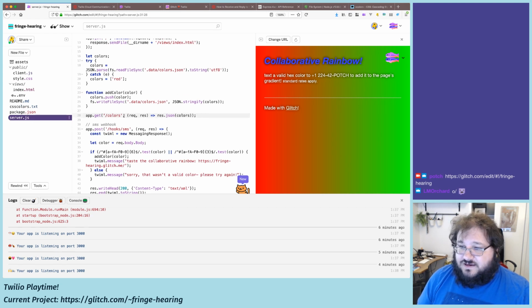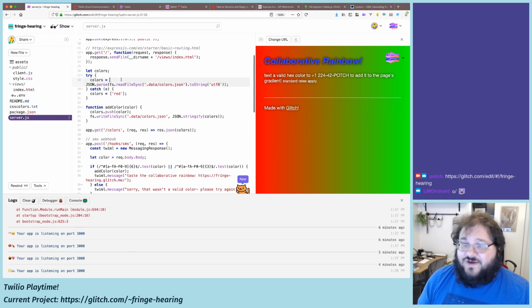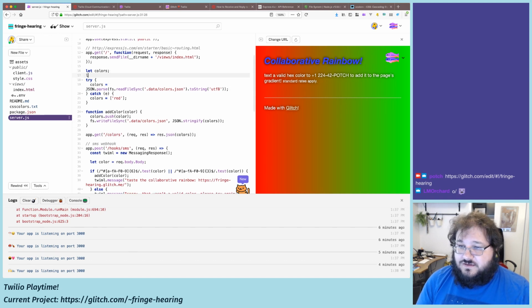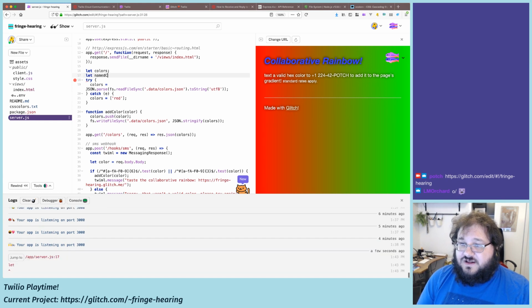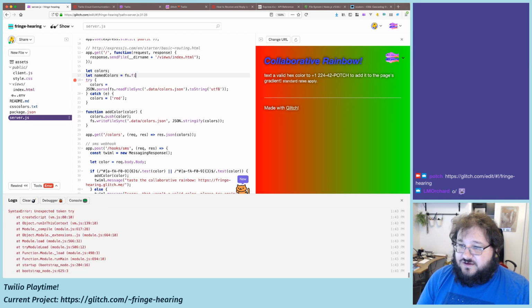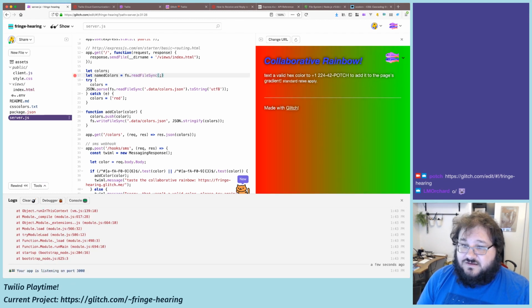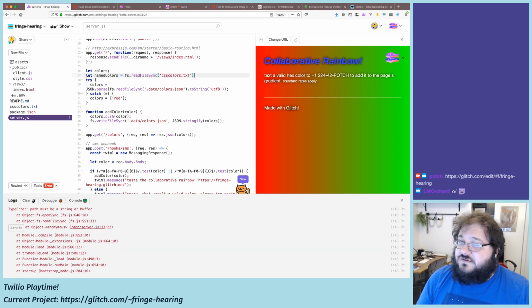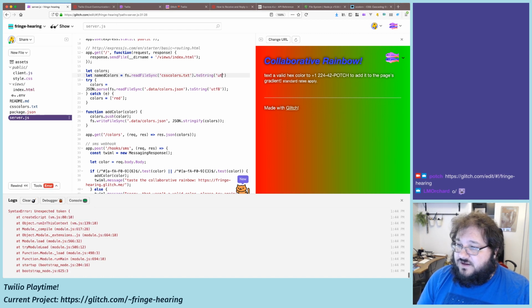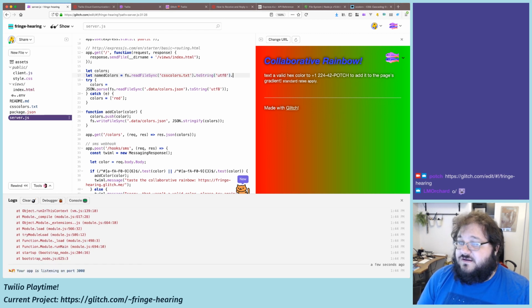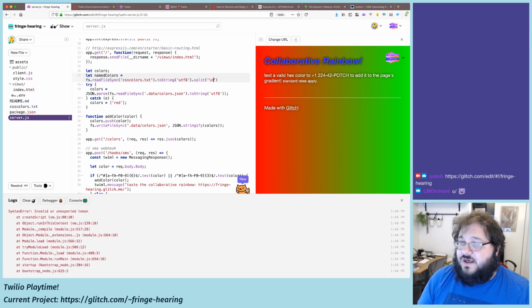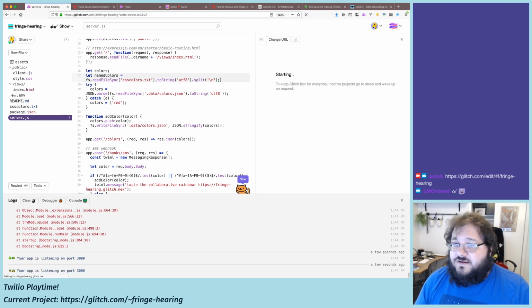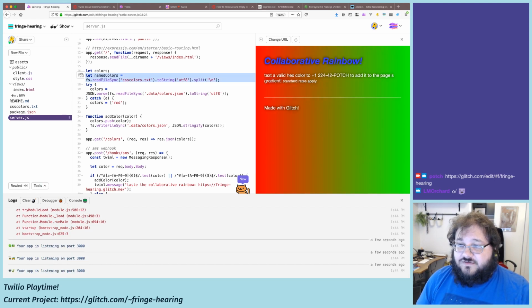So I can say app.getColors. So we're reading these from a file. We also want let named colors, and we're just going to load those directly. I expect this file to be here. And that is toString UTF-8 and split on the new line, and then we'll have a list. Actually, that can even be a const, right? We're just loading this once.